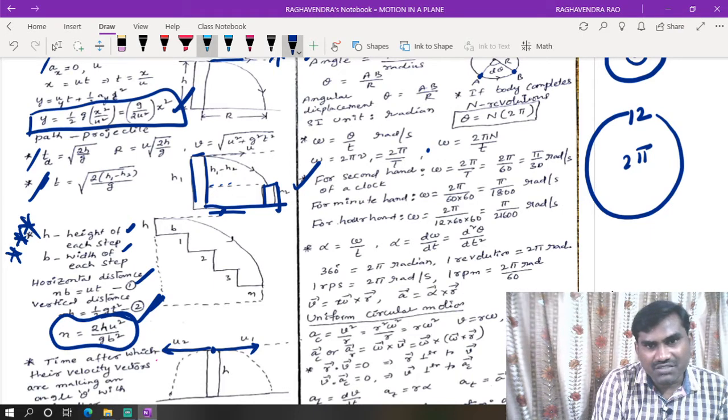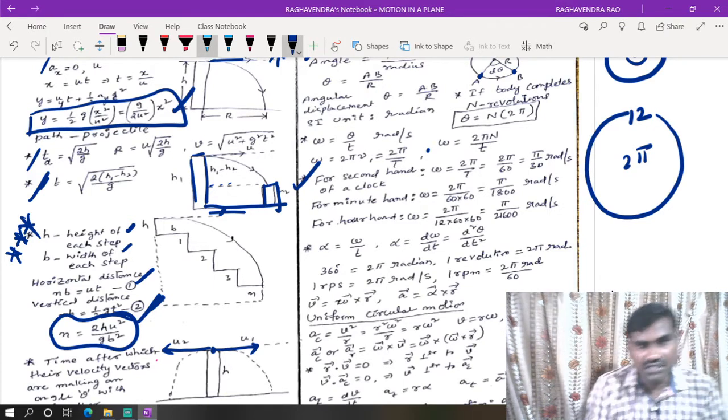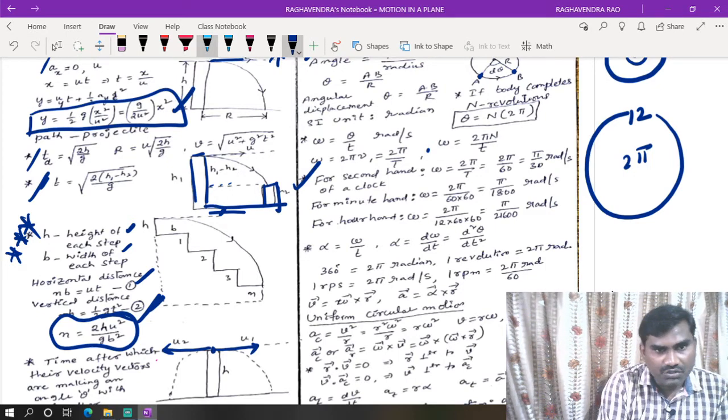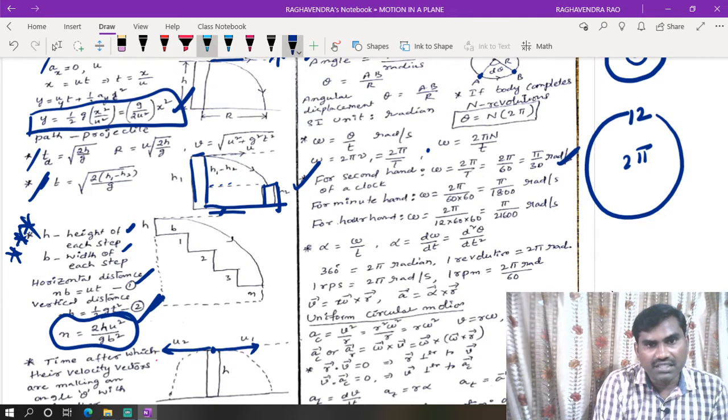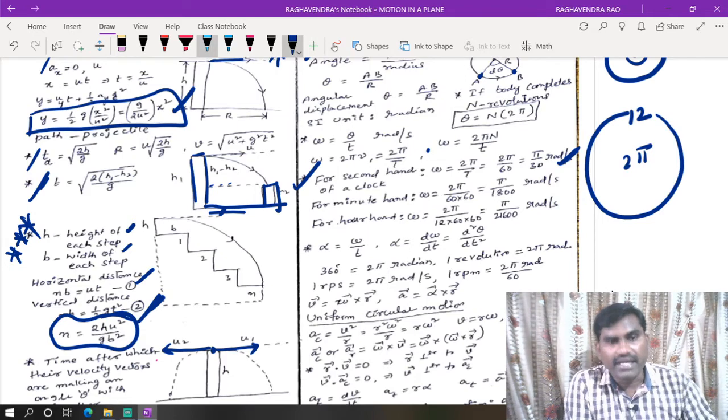How much time does it take? From 12 to 12 means 1 minute, that is 60 seconds. So omega is equal to 2 pi by t, 2 pi by 60 seconds, that means pi by 30 radian per second. That is the angular velocity of the second hand of a clock.